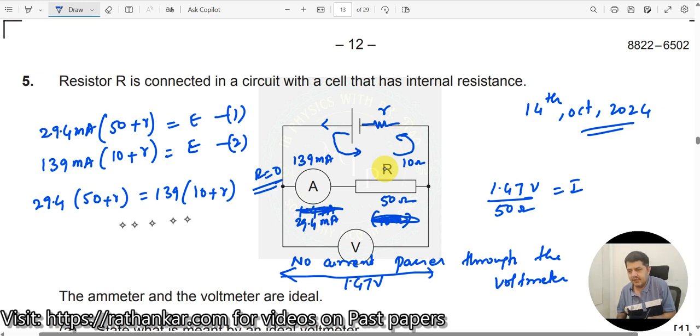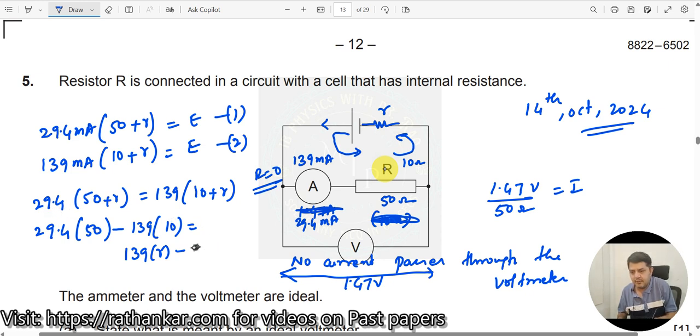When I do this, it is easy for me to solve. Let me expand this. I will get 29.4 into 50 minus 139 into 10, and I'll send the R terms to that side, which should now be equal to 139 R minus 29.4 R. Now let me simplify this value.